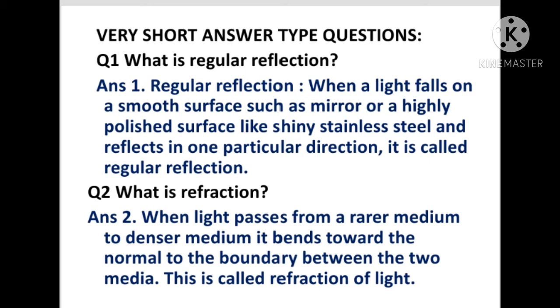Now question 2. What is refraction? Answer: when light passes from a rarer medium to a denser medium, it bends towards the normal to the boundary between the two media. This is called refraction of light. Children, you can understand this: when light passes from a rarer medium to a denser medium or from a denser medium to a rarer medium, it bends from its straight line path. And this bending of the light ray is called refraction.